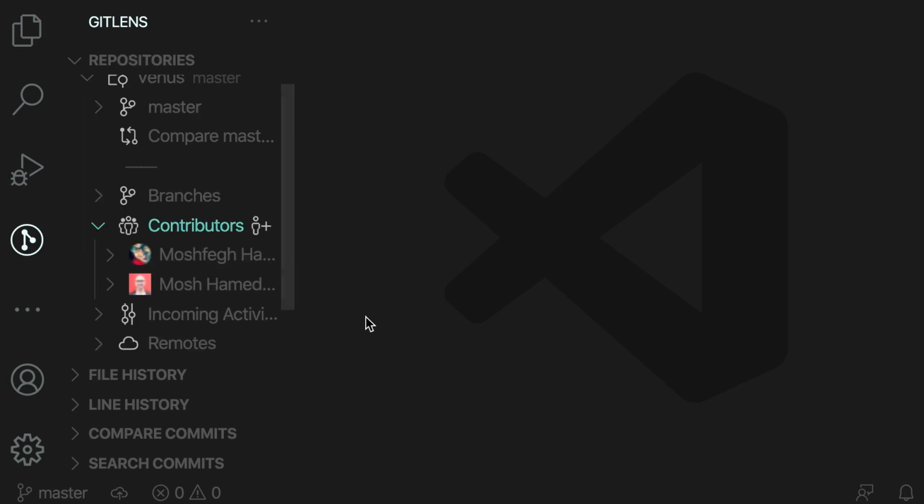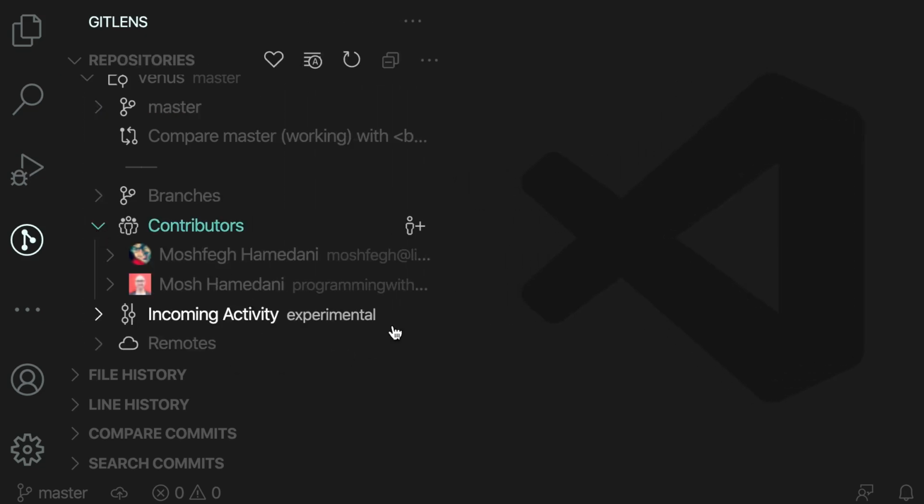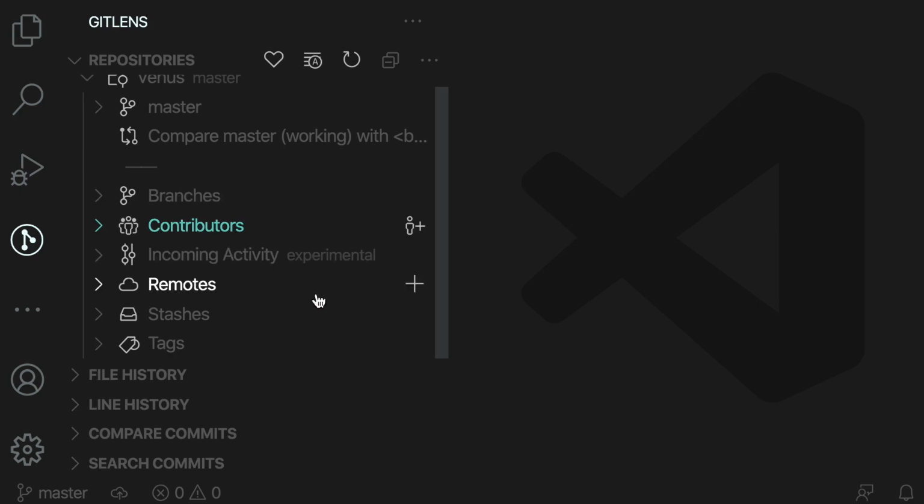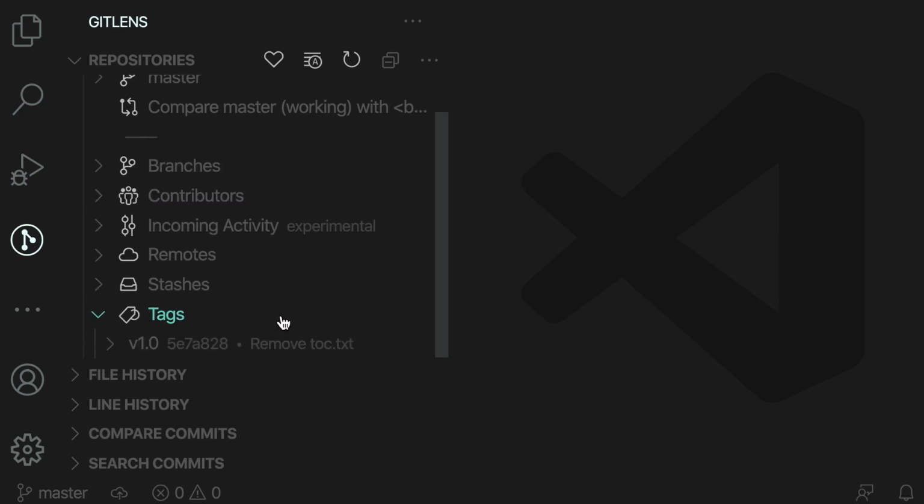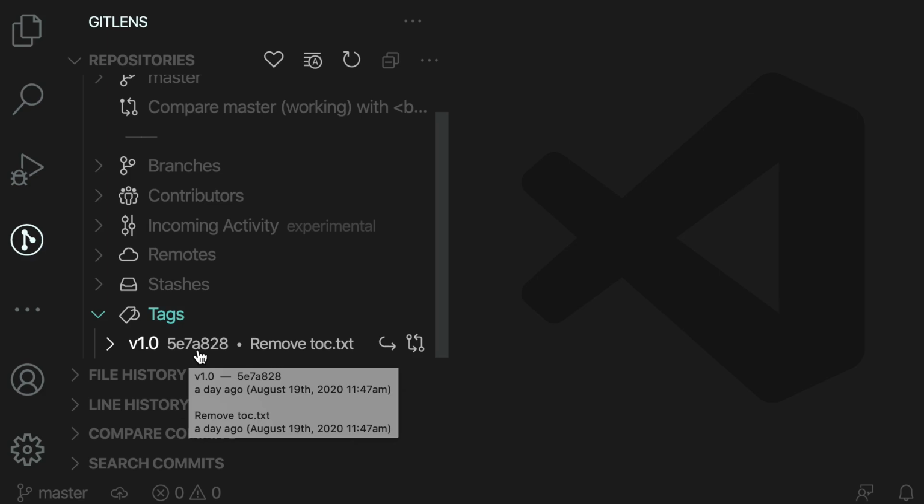We can see the contributors. So here are all the people who have contributed to this repository. In this case, I'm listed twice because I've created some of these commits on another machine with a different email. So that is why I'm listed twice here. Now, we also have our tags. Currently, we have a single tag, version 1.0, that is referencing this commit.